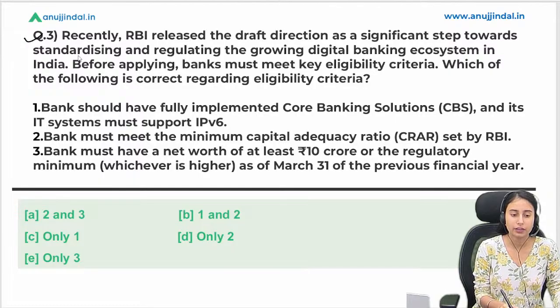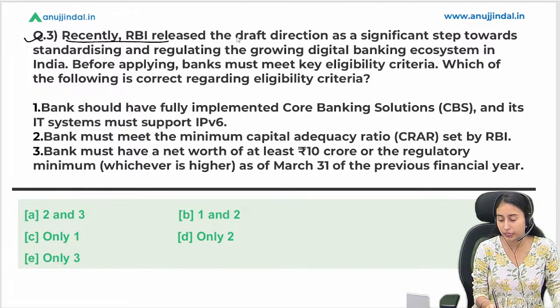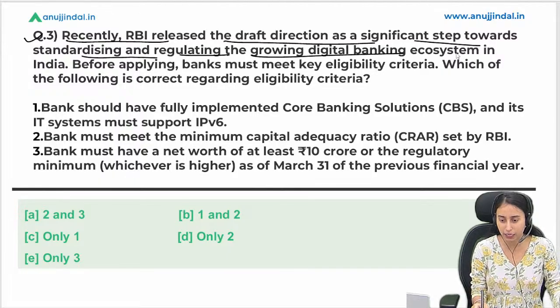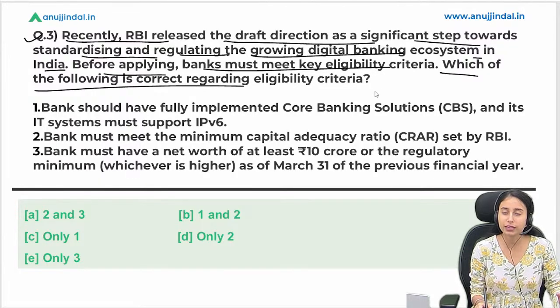Okay, we have a last question. Recently, RBI released the draft regulation as a significant step towards standardizing and regulating the growing digital banking ecosystem in India. Before applying, the bank must meet the key eligibility criteria. Which of the following is correct regarding the eligibility criteria?